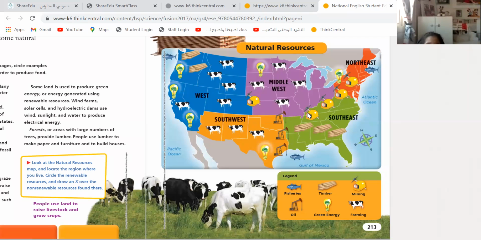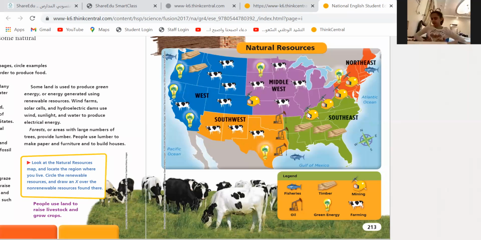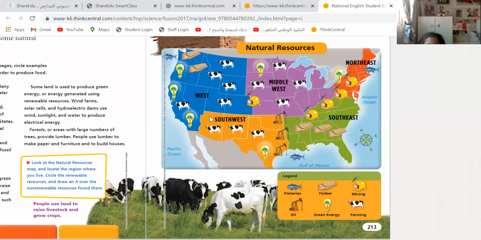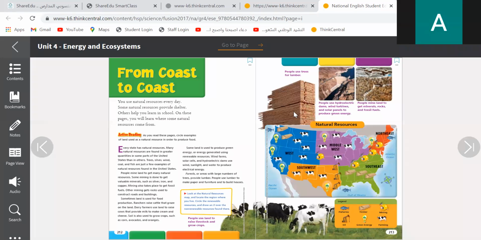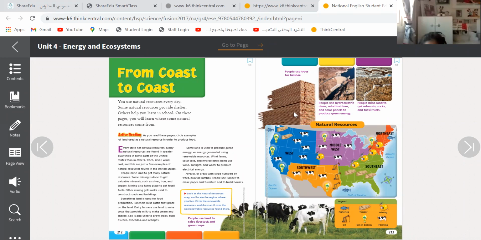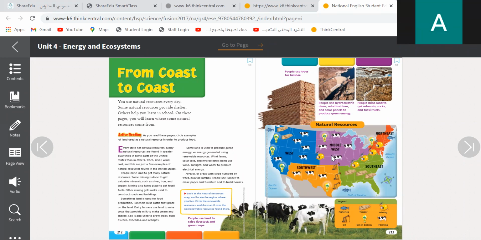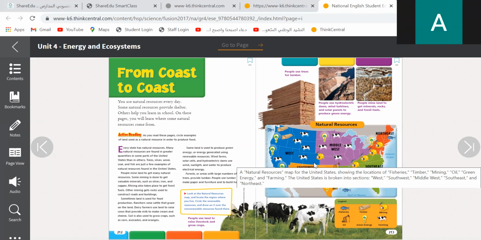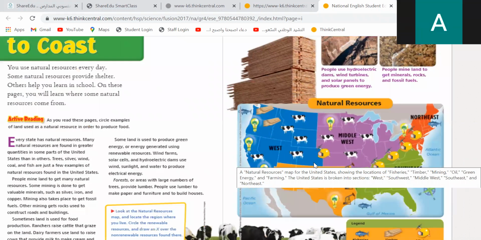Green energy, oil. Oil is mostly in the west. The east does not have oil. Miss, you forgot the green. Oil, we can find them in the southwest over here. Very good. All these are natural resources.